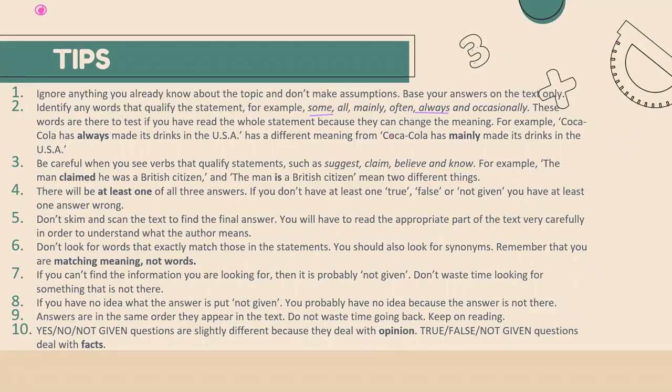If the opinion statement is wrong according to the passage, then your answer is no. And if the information regarding that opinion statement is not given in your passage, then your answer is not given.